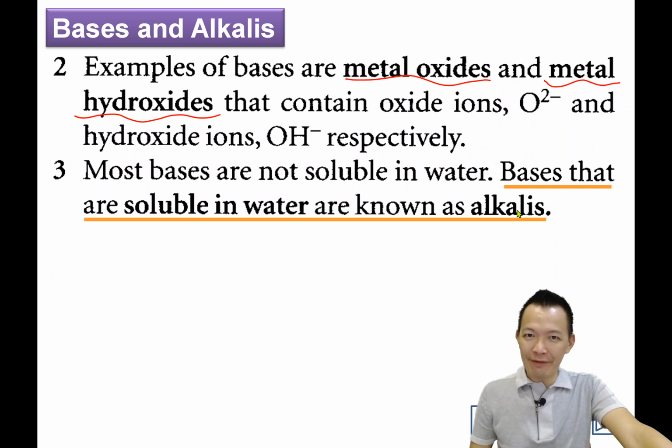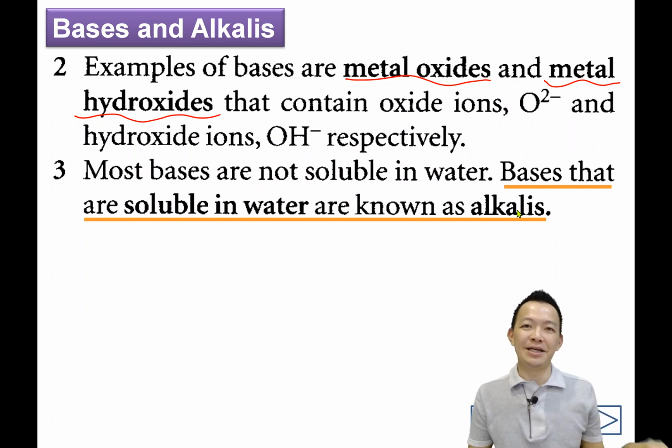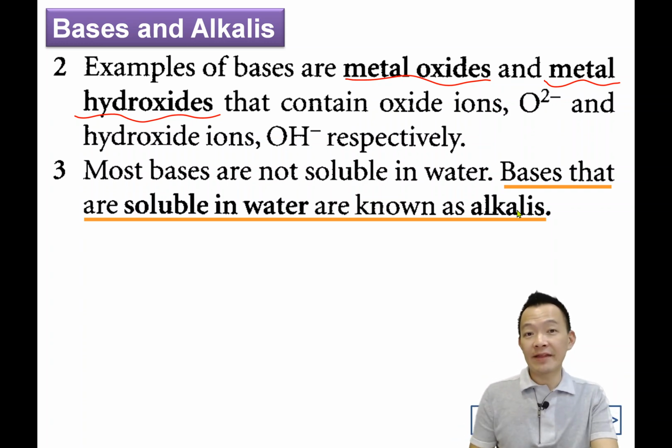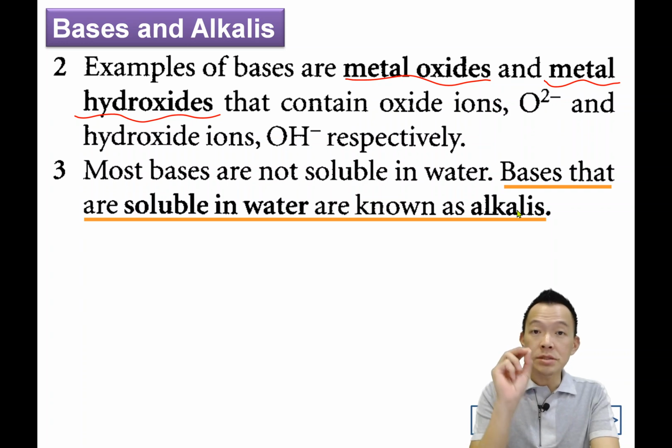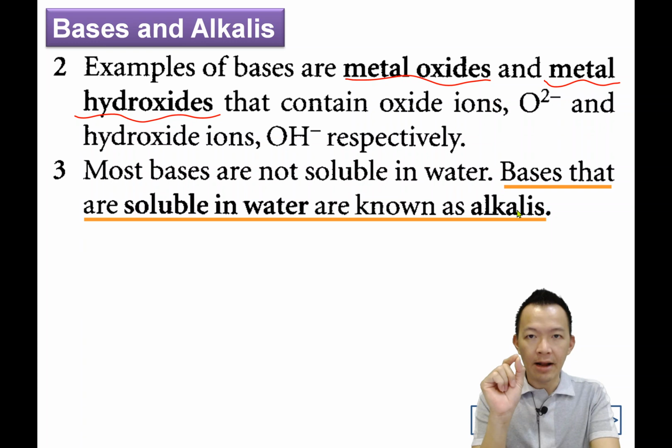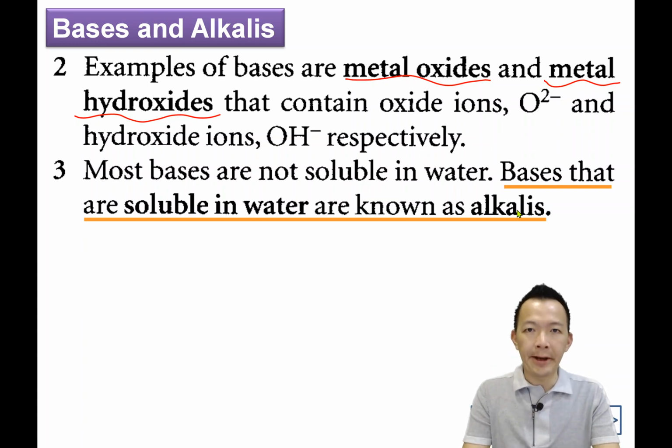So can you see the difference between base and alkaline? 它的差别在哪里呢？Base, they are the chemical substance that neutralize the acid to produce salts and water. 不可以再改啊，不要自己发明哦。Okay? But most of the base, they are not soluble in water. Bases that are soluble in water are called alkaline. 能溶解在水中的 base 就叫 alkaline. Okay?